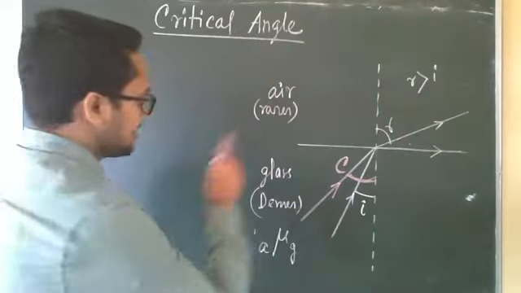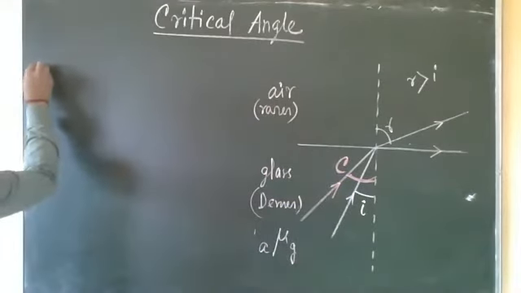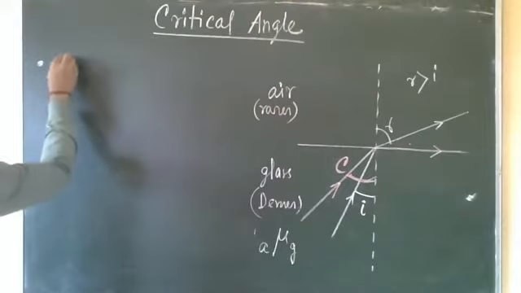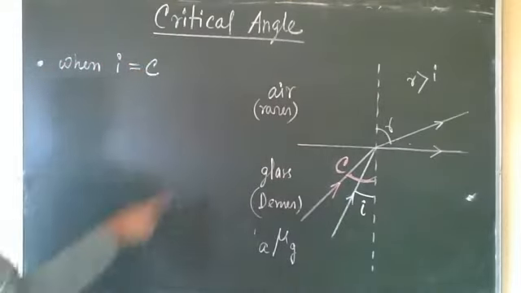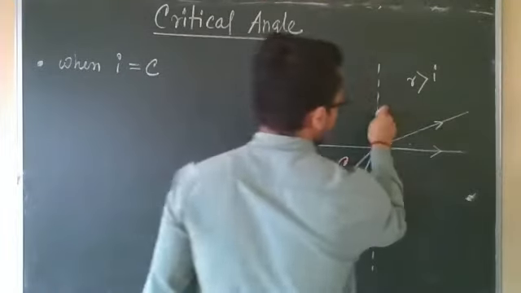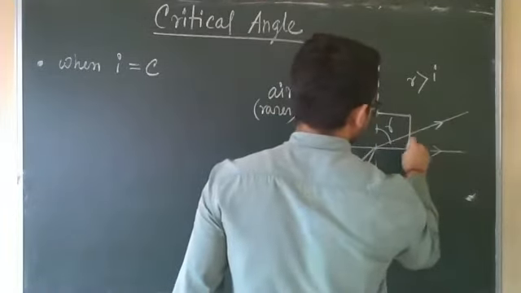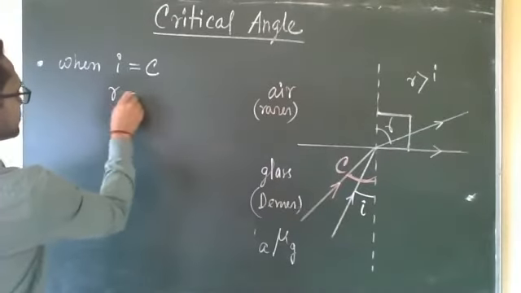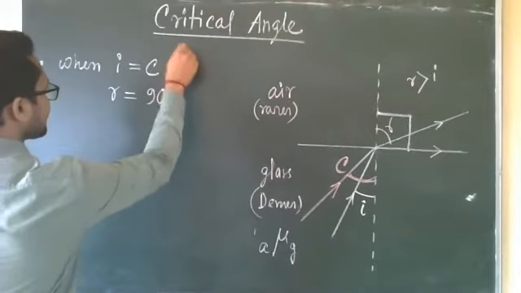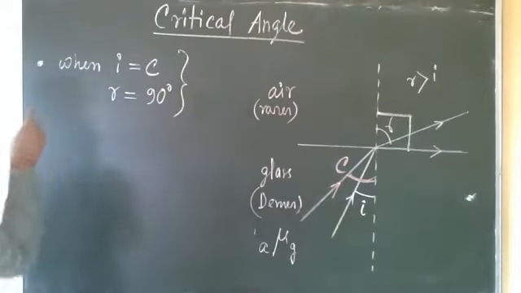So at the critical angle, I am writing 2 points. When I equals C, then what are we getting? The refraction angle in the rarer medium is 90 degrees, right? Then R will be 90 degrees. This will happen at the critical angle.